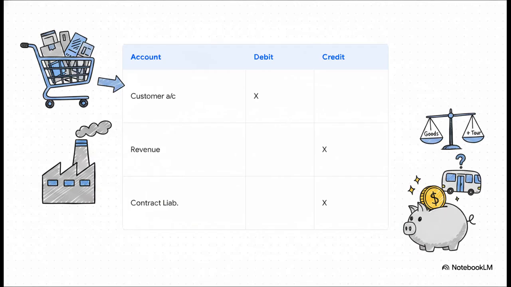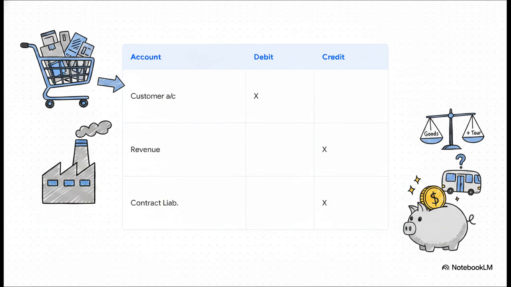All right, let's slow down a sec because this is the big reveal where the CA students, auditors, and finance teams are going to want to take some notes. When that initial sale happens, how is it recorded? Well, we debit the customer account for the total amount. Then we credit revenue from sale of goods. But wait, only for the specific portion of the price we just allocated to the goods.